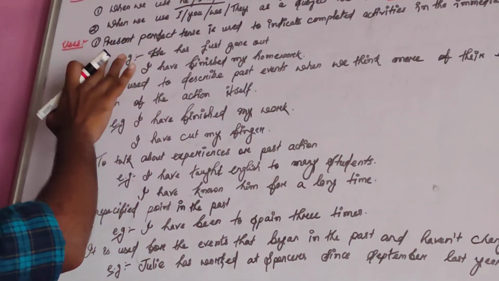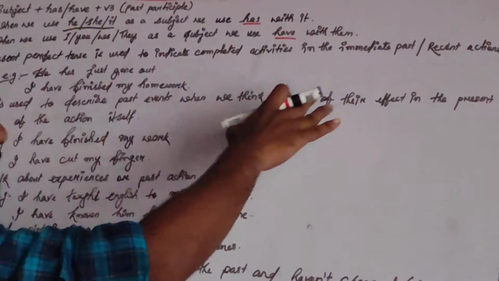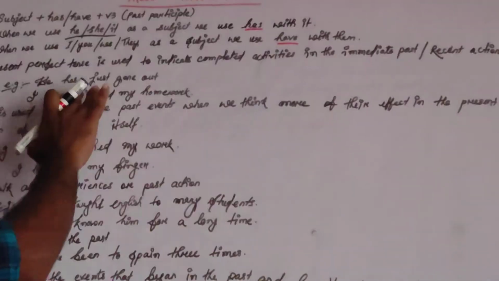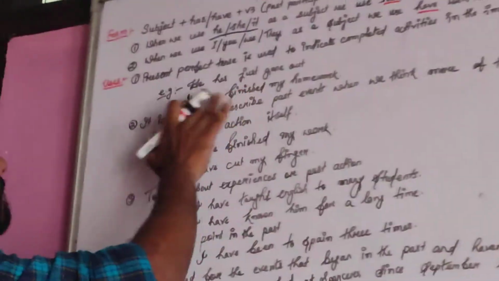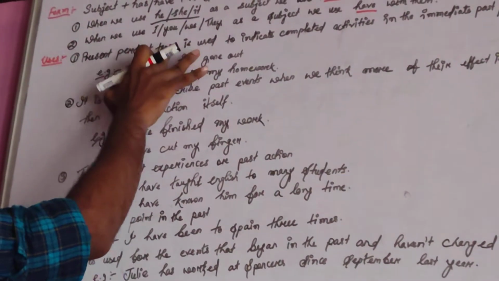So this type of tense, where you can see that these are the immediate past, or just the recent activities, here you use this type of tense, present perfect tense. You can identify that these are present perfect tense.